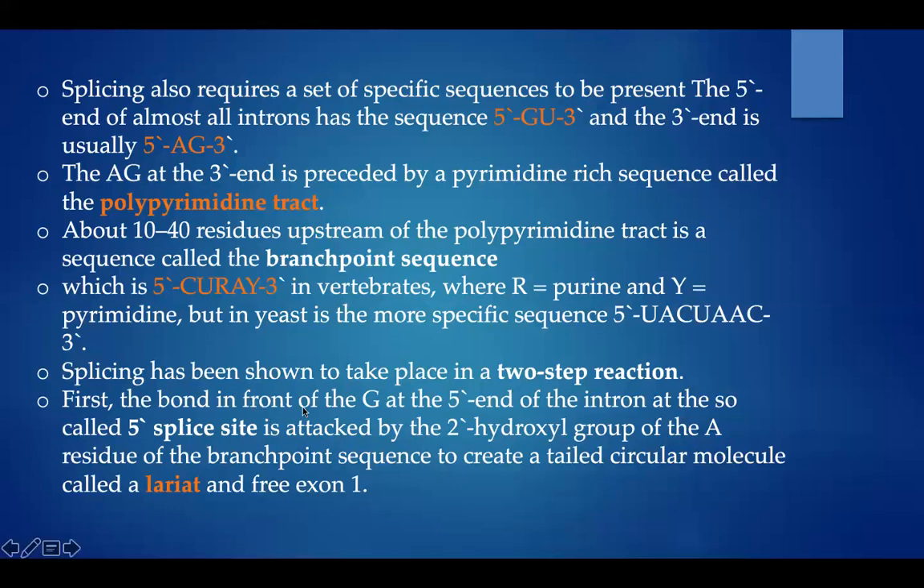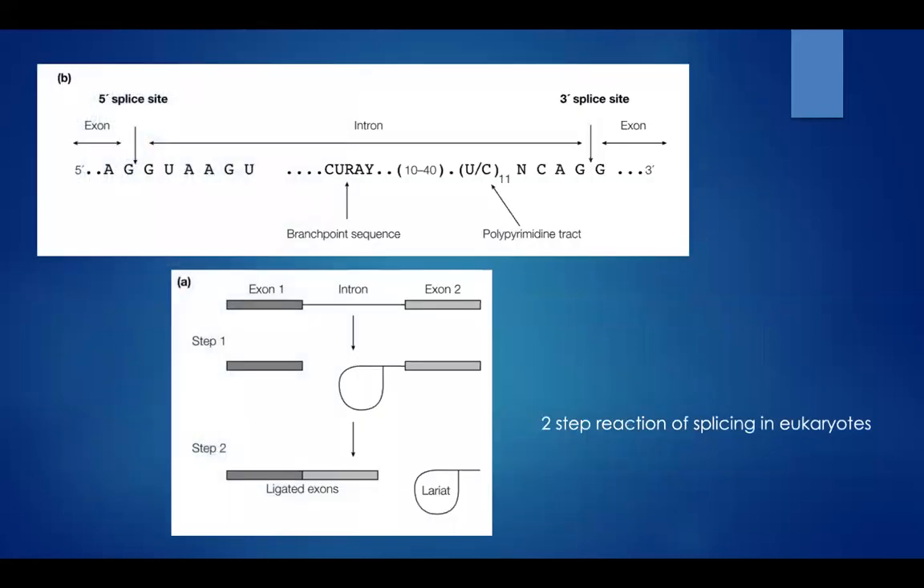The first thing is the bond in front of G, which is present at the 5' end of the intron. This is called the 5' splice site. It is attacked by the 2' hydroxyl group of the A residue, and this creates a tailed circular molecule called a lariat and free exon 1. So this is a splice site after the G.